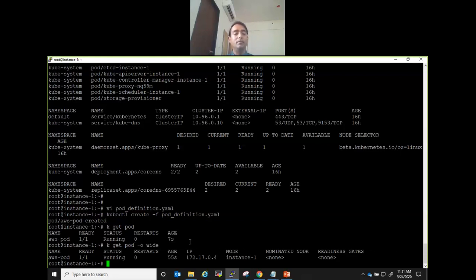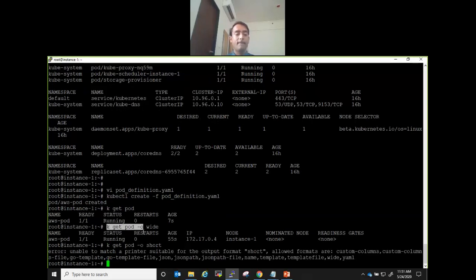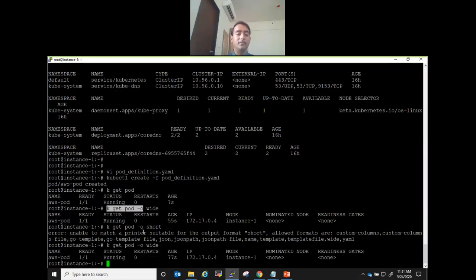I want to see more fields, right? There is a short option also, minus o short, you can mention that. I think it doesn't work for all, but I have used short also.